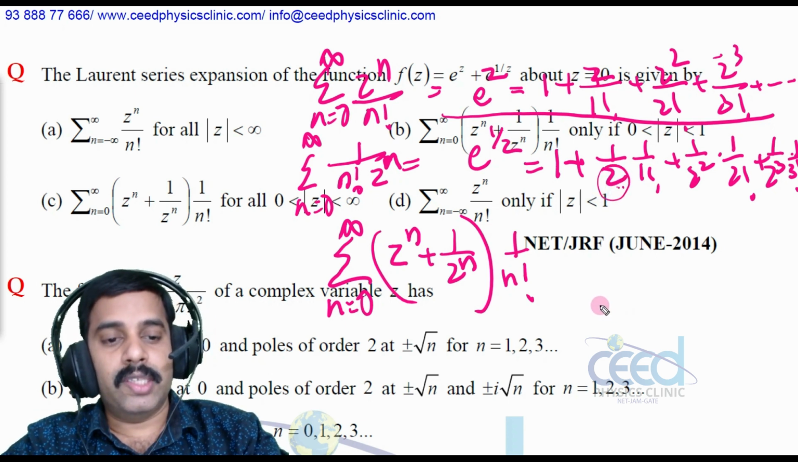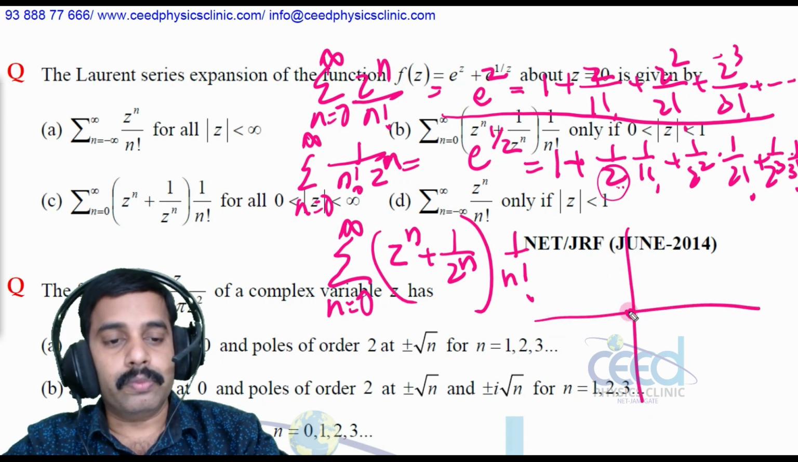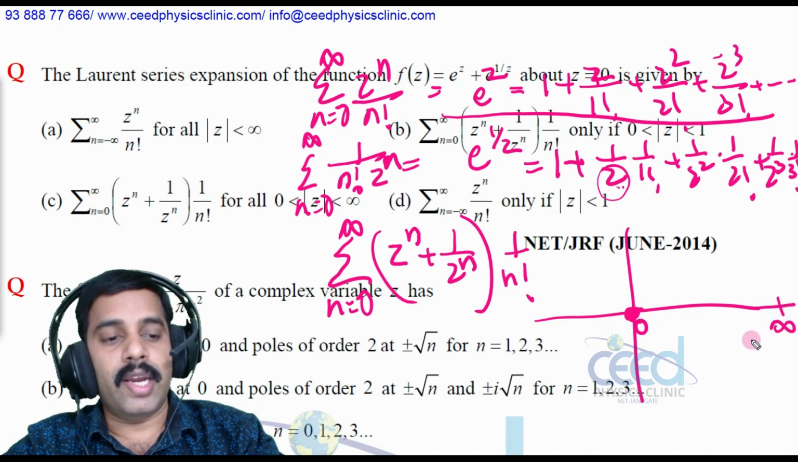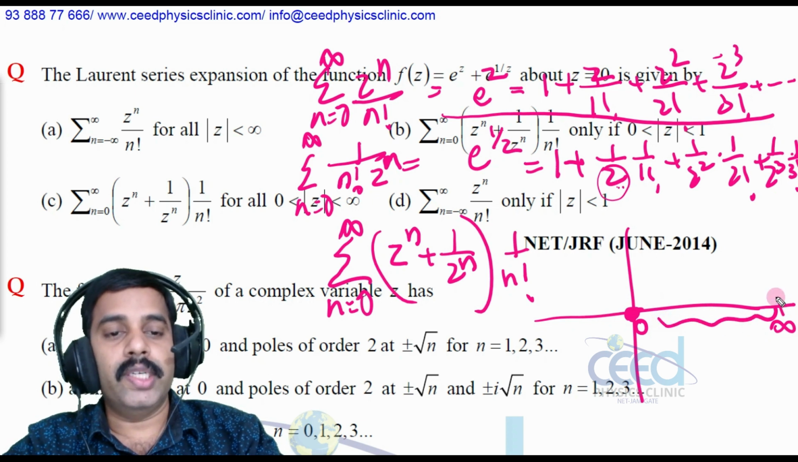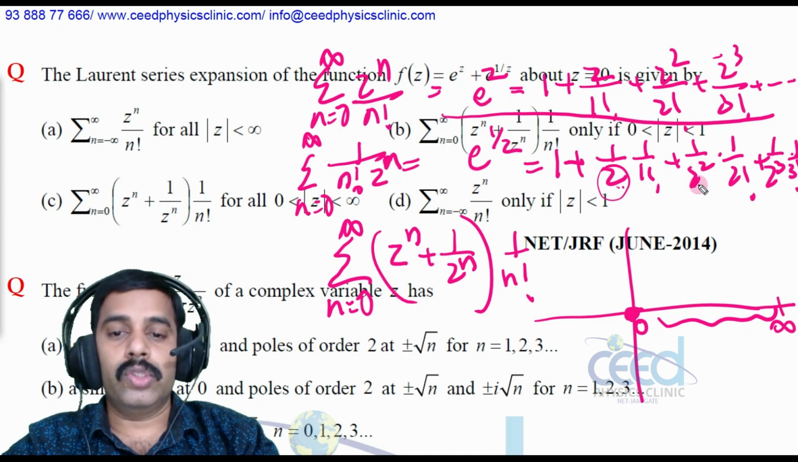So except z is equal to 0, suppose I am considering the complex plane. If we are not considering this term, then 0 and plus infinity we consider. At 0 this is not analytic. So in between 0 and infinity everywhere the combined function is analytic, because at z is equal to 0, e raised to 1 by z has a pole. So 0 to infinity but not 0, right?